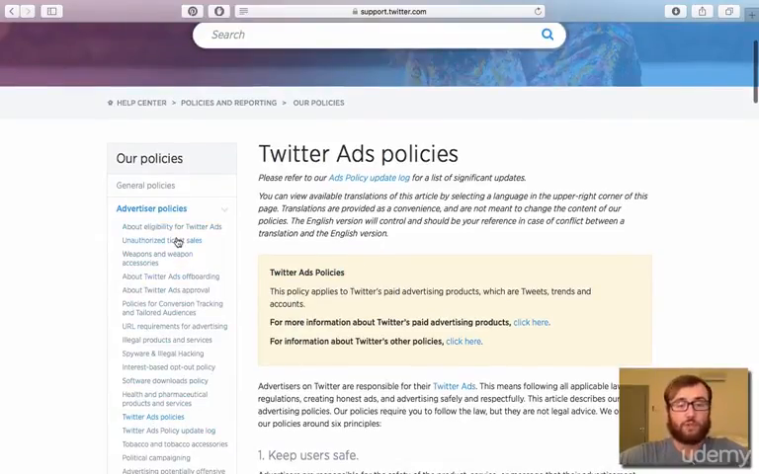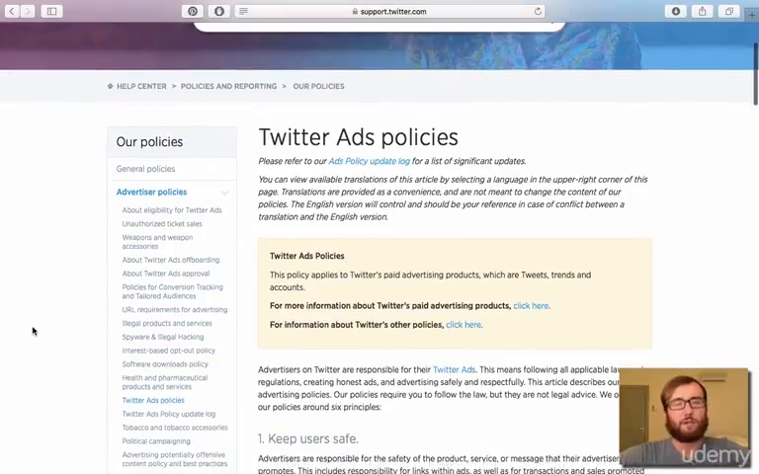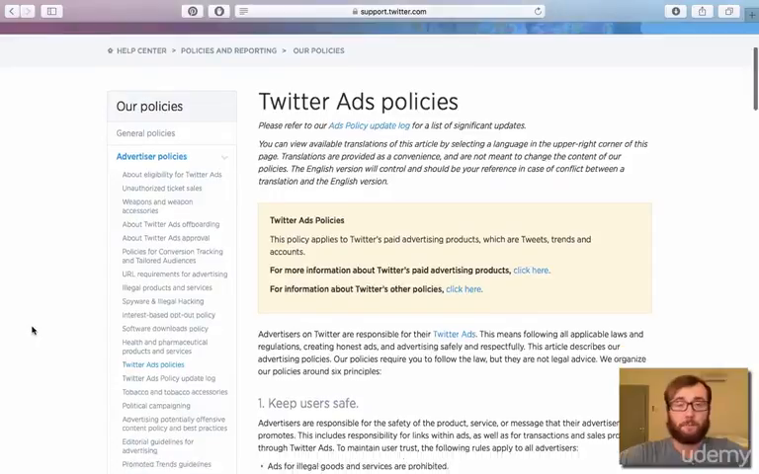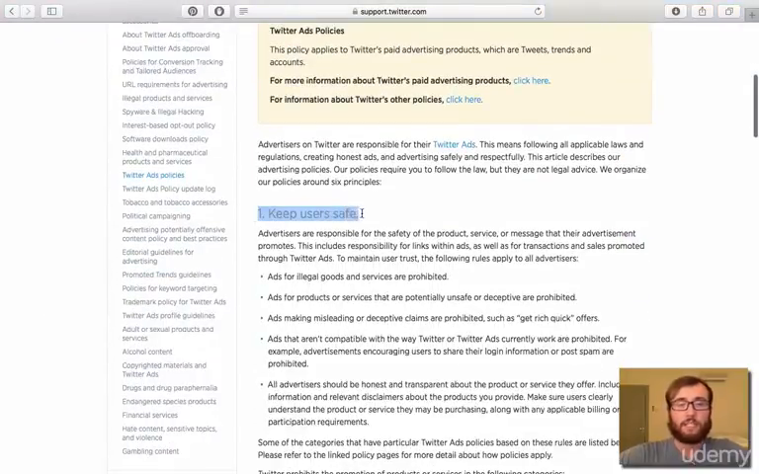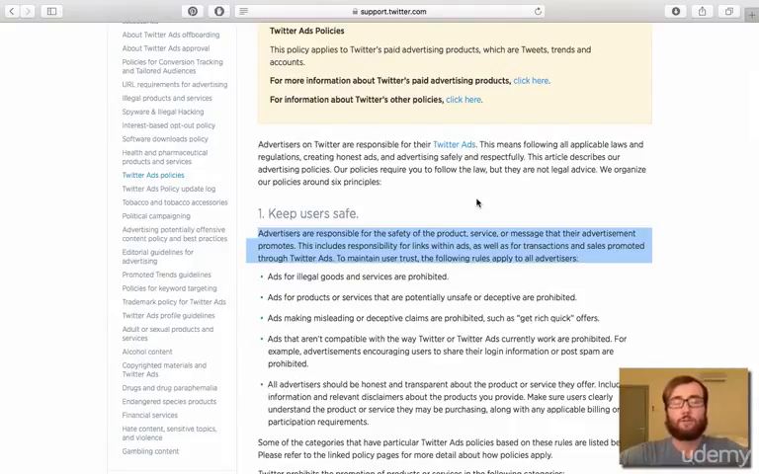If you want more information, you can come in and read all of the policies here, but let's be honest, you probably don't want to do that. I'm going to tell you what you really need to know. So, number one, you need to keep users safe. Like it says here, I'm going to read it, although I know you can read. Advertisers are responsible for the safety of the product, service, or message that their ad promotes.